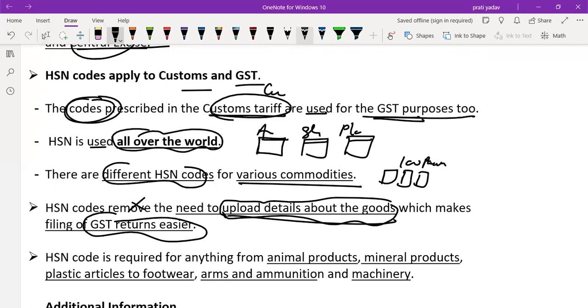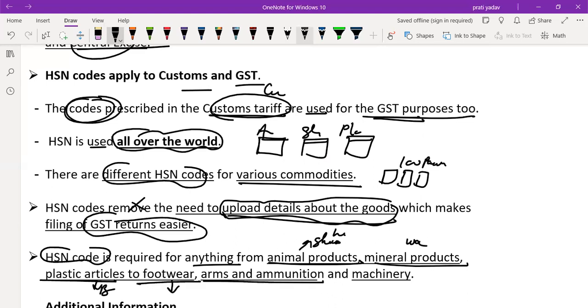HSN code is required for anything. From any animal product, like meat, fishes; your shoes, which are made of leather; mineral products, let's say water; plastic articles, let's say buckets; your footwear; arms and ammunition, like a revolver; and machinery, let's say a car.